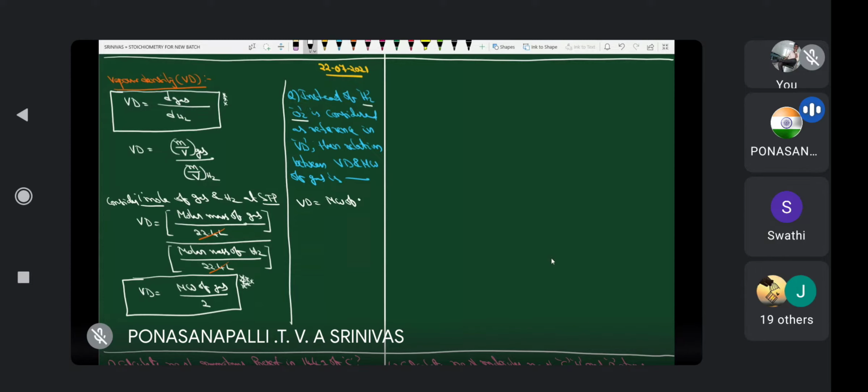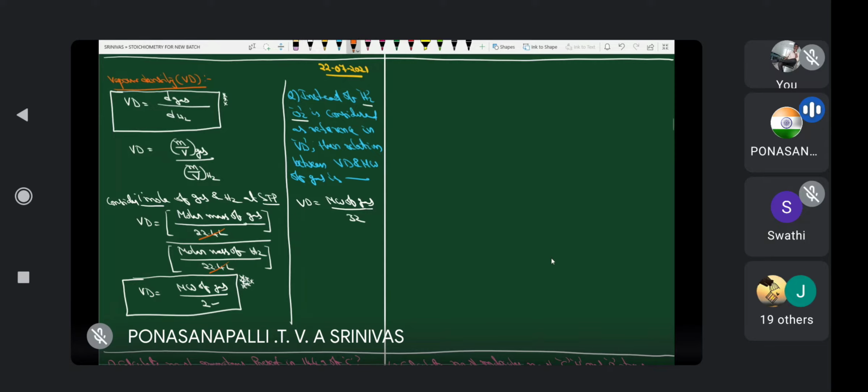Vapor density is equal to molecular weight of gas by 32. Simple thing here. What is 2? That is the molecular weight of hydrogen. Therefore here oxygen, then 32. For example, if it is nitrogen, molecular weight of gas by 28. But actually vapor density is defined with respect to hydrogen only. This is a hypothetical question. Instead of hydrogen, if oxygen is considered, then this is the relation. Clear? This is about vapor density.